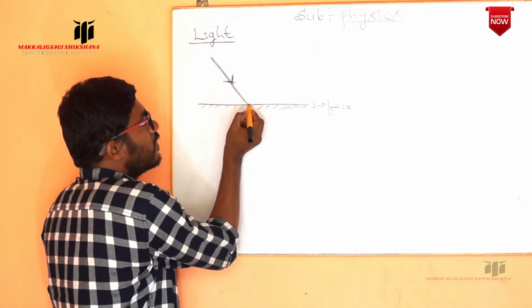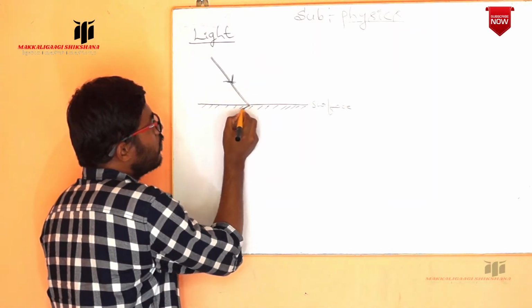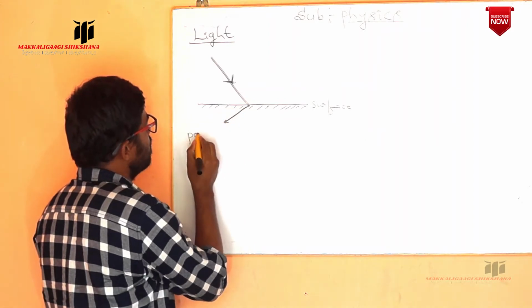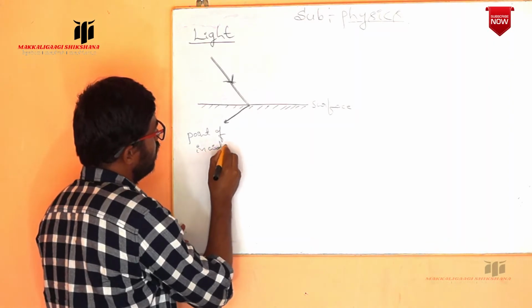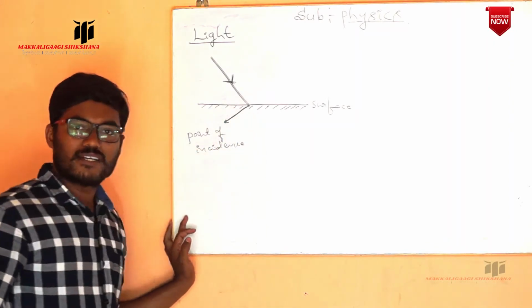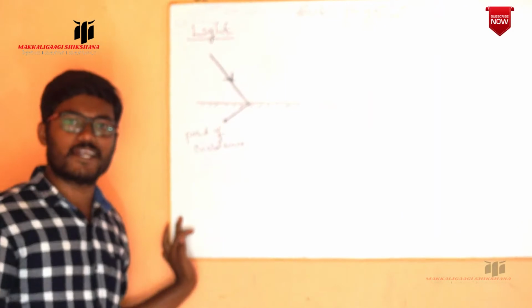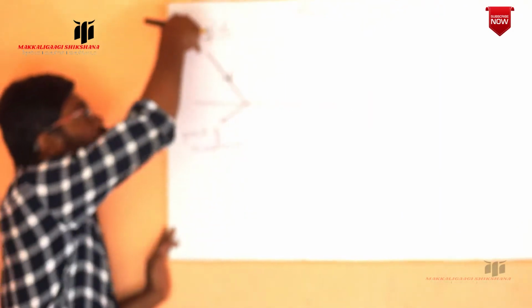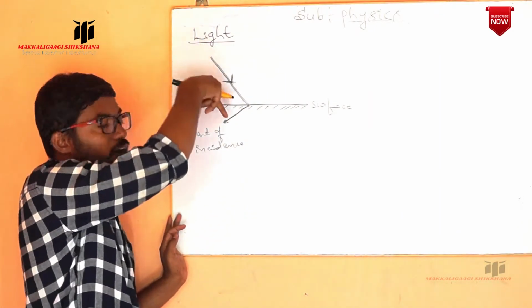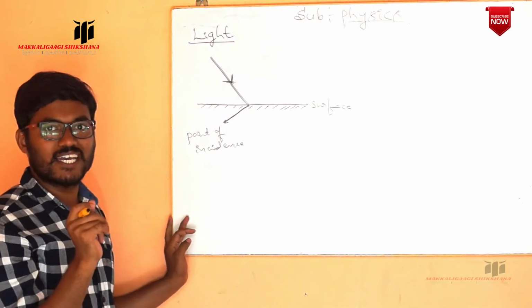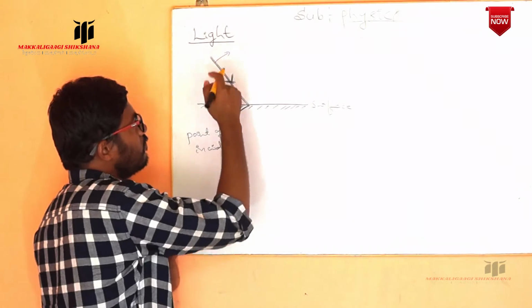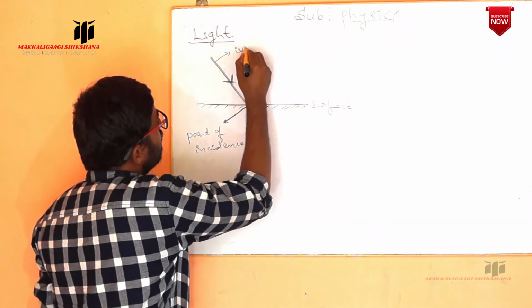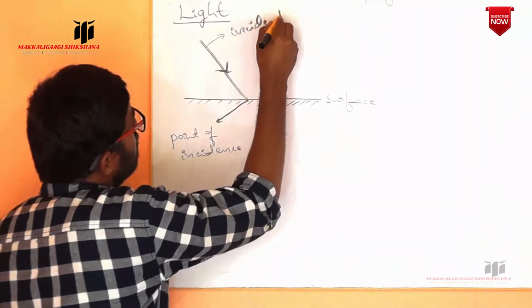Where it strikes the surface, that point we take as the point of incidence. Point of incidence. And the ray of light which falls on the surface, we call the incident ray. So this is the ray which falls on the surface, the incident ray.